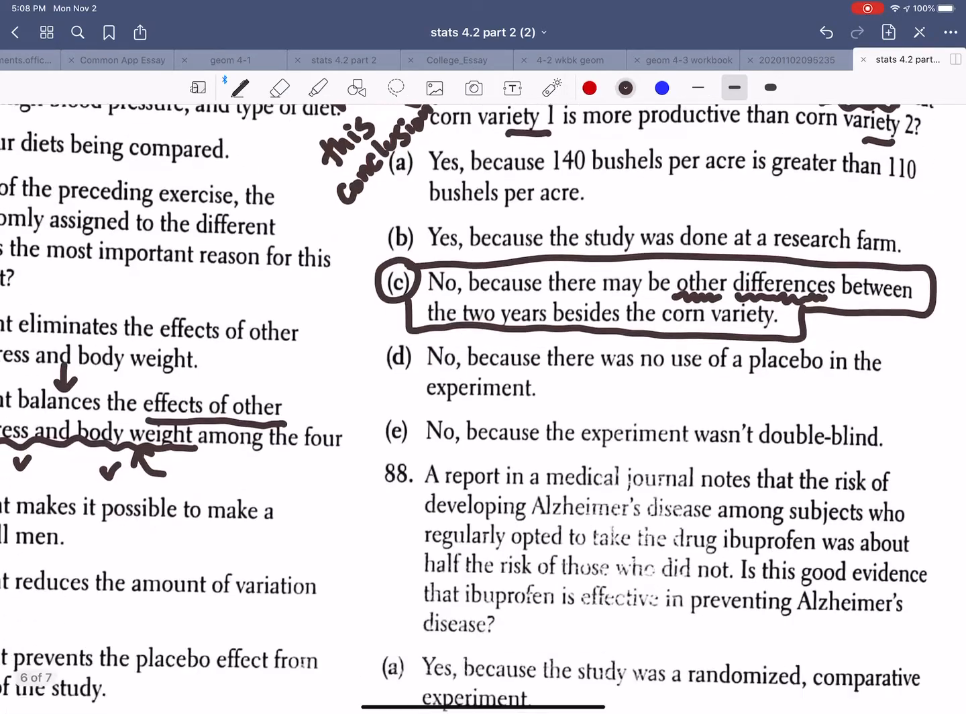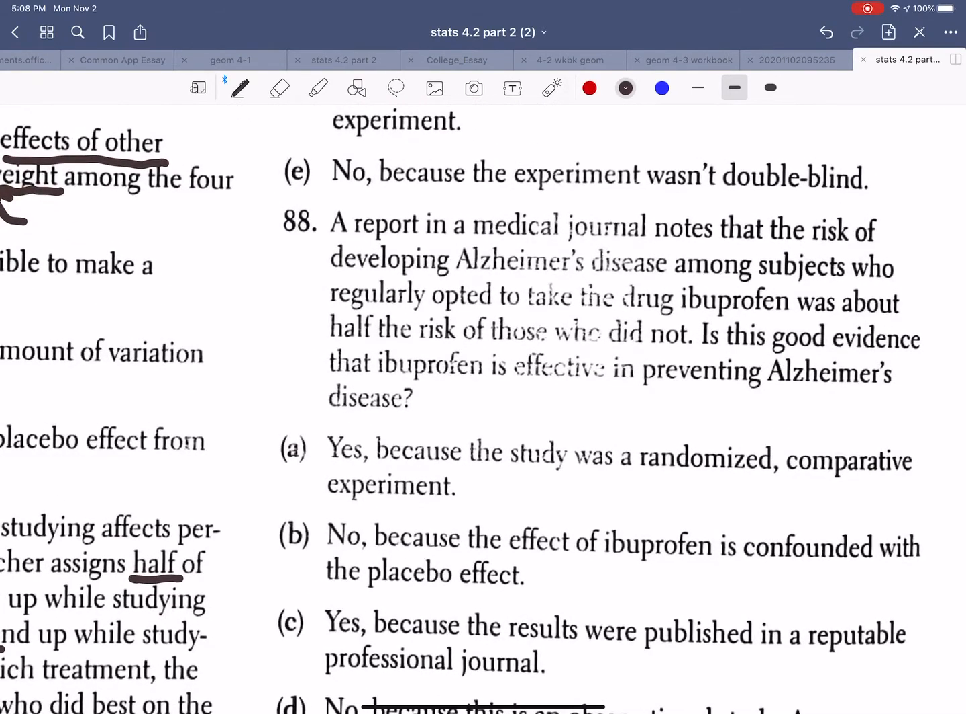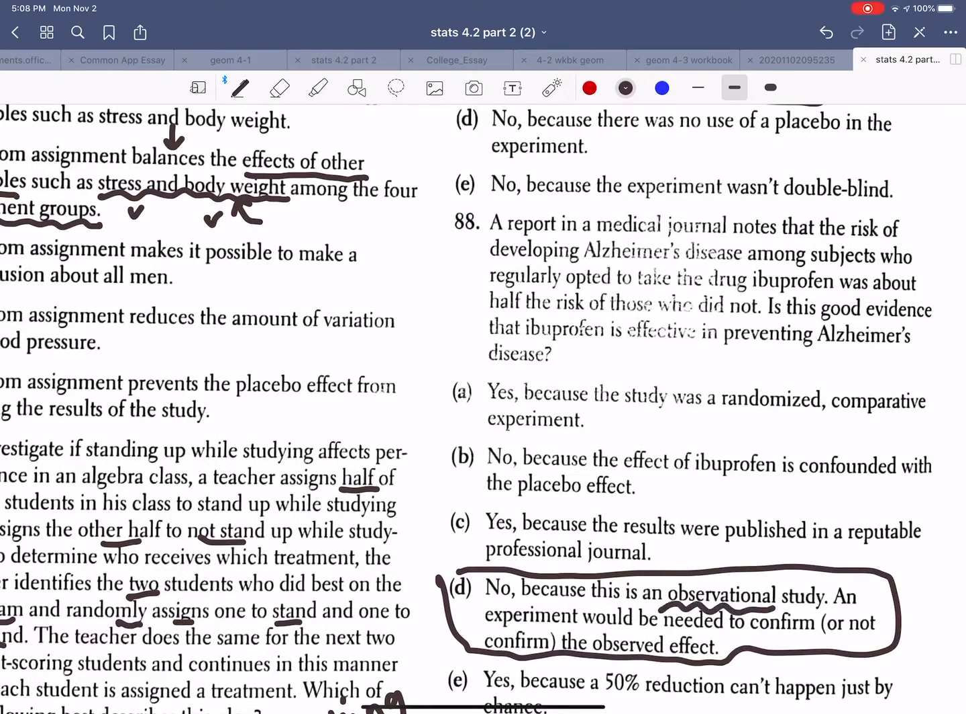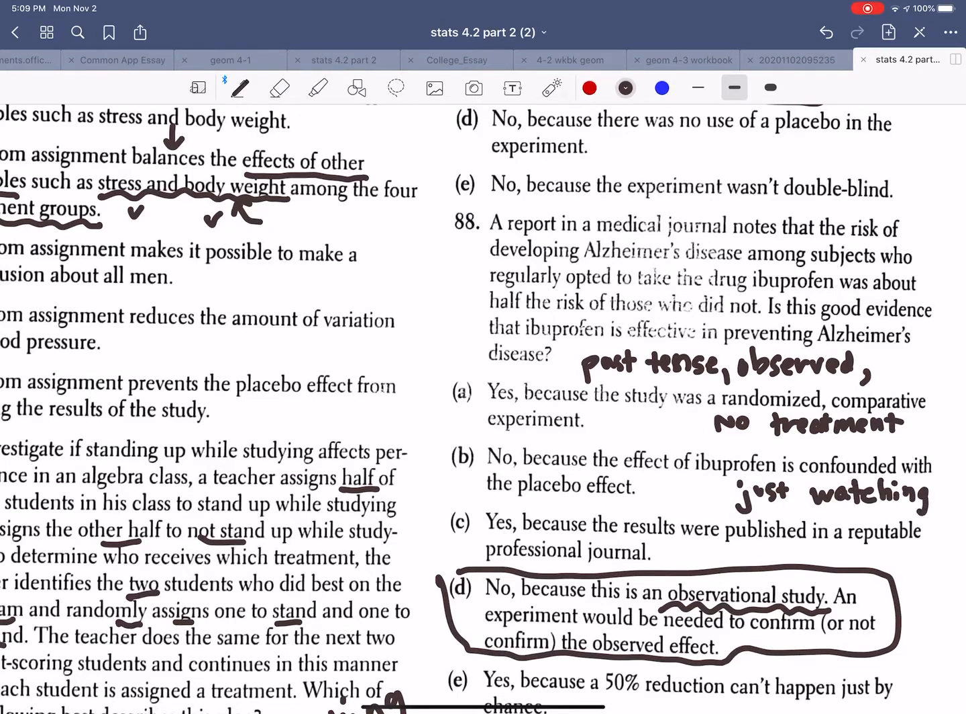Okay. Take a look at 88. Our answer key says D. So let's piece this together. Our answer key says no, because this is an observational study. So an observational study means that it's somewhat past tense. You merely observed, there was no treatment. So think about just watching. So let's see if that fits the bill here.